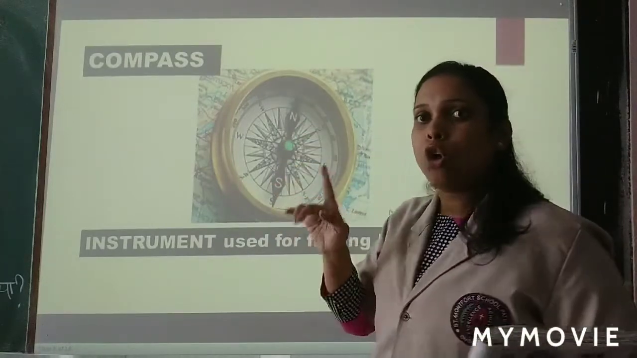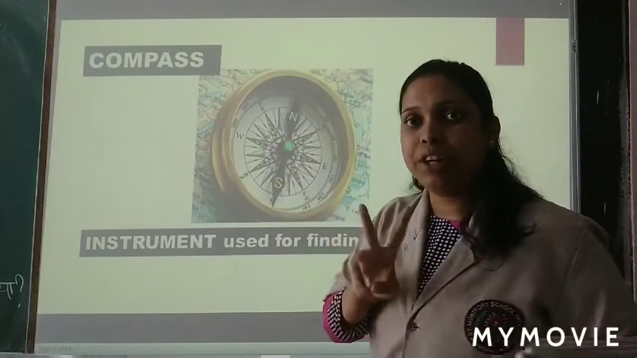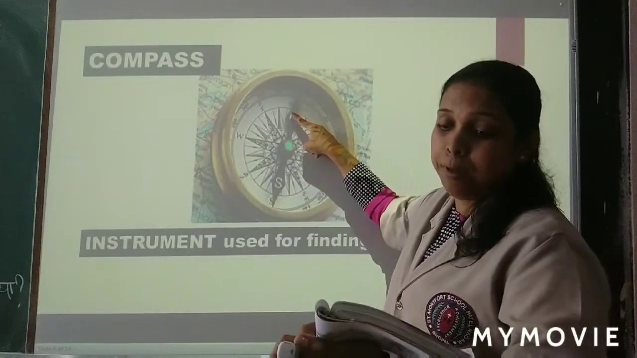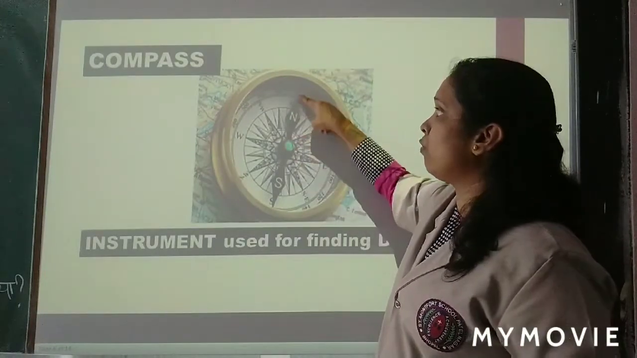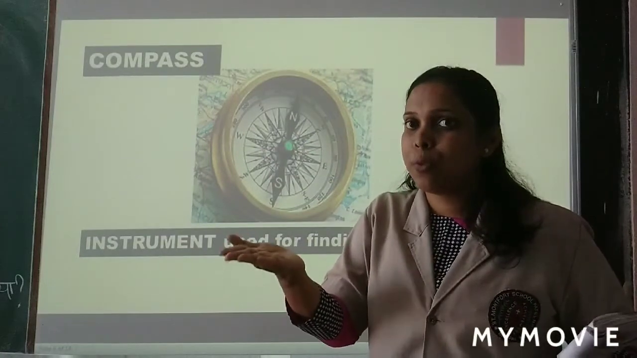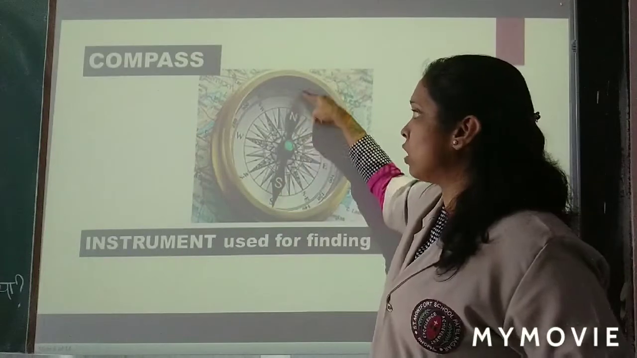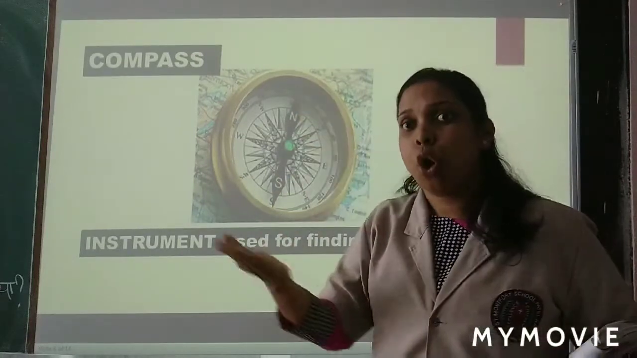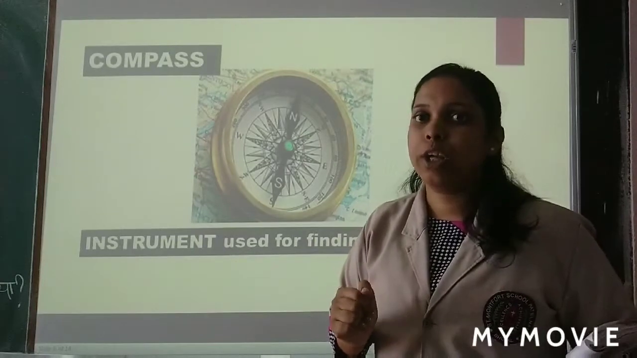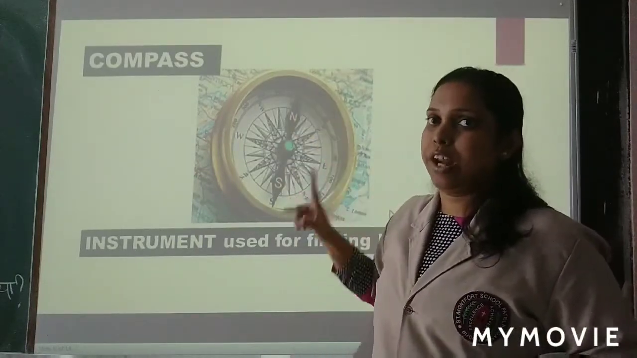Like in the clock also we have two needles. In the same way, in the compass also we are having two needles. And they are saying the compass needle always points towards north direction. When you take a compass in your hand, when you keep it straight, the compass needle will always point towards north direction. It will show north direction wherever you keep the compass straight in your hand.